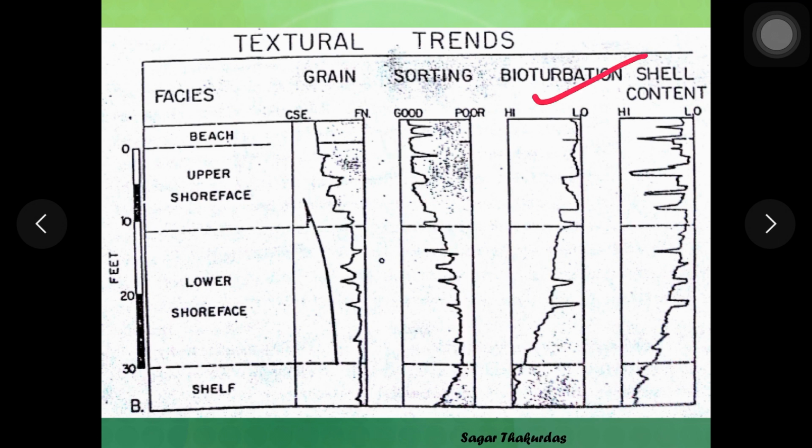Then the third parameter is bioturbation, that is the activity of organisms. Now since the environment near the beach is turbulent, there is little bioturbation, but as you move towards the finer sediments where the water is calm and quiet, that is towards the shelf, the bioturbation or the activity of organisms is more. Also the shell content, which is associated with the organisms, is more towards the continental shelf than at the beach.